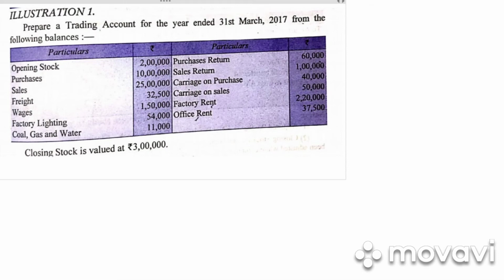So let us take down an illustration. Prepare a trading account for the year ended 31st March with the following balances. Opening stock is shown in trading account, purchases trading, sales trading, freight trading, wages trading, factory lighting trading, coal, gas and water trading, purchase return trading, sales return trading, carriage on purchase trading account. Carriage on sales will not be shown in the trading account, but it is shown in the profit and loss account. Factory rent trading account, and then we have office rent. Office rent is also not shown in the trading account but in the profit and loss account.